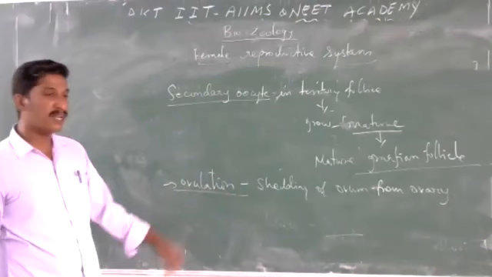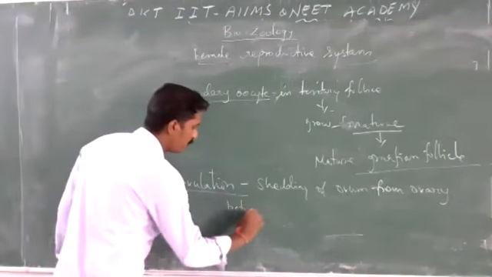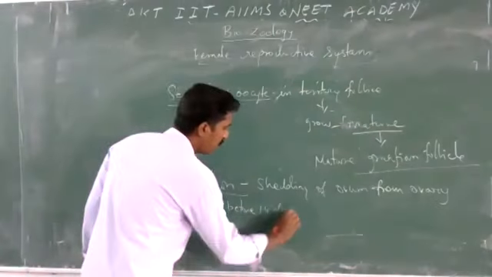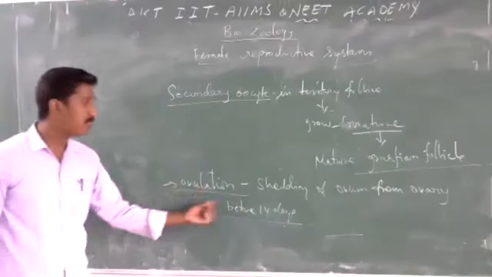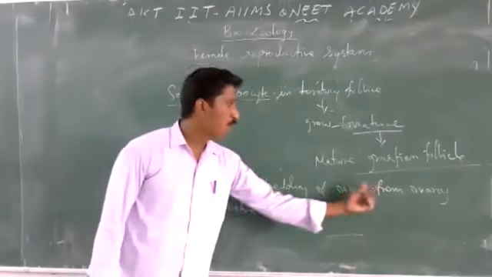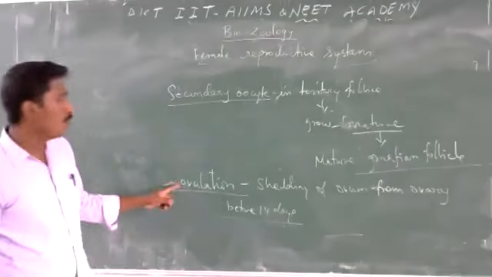The ovulation happens exactly 14 days before the next menstruation. Ovulation means shedding of ovum from the ovary. Ovary is the ovum வெளியில வரக்கூடிய அந்த process தான் ovulation.